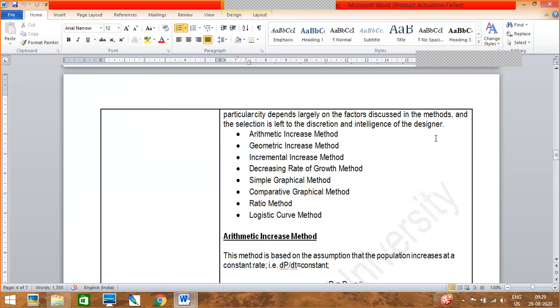Okay, so that is your population forecasting method. For that we need your population forecasting method. And I was also talking about your design period.